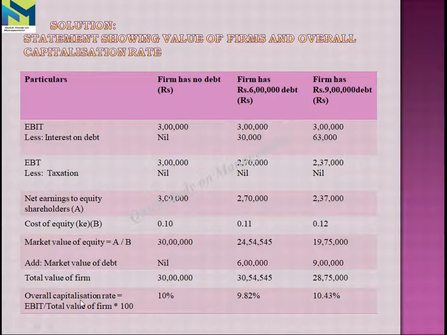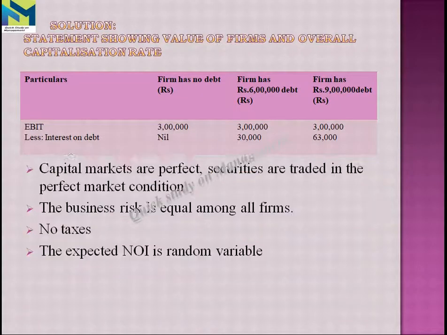The overall capitalization rate formula is EBIT divided by total value of firm into 100, right? The EBIT is 3 lakhs. So 3 lakhs divided by this 30 lakhs, the value is 10%. Again 3 lakhs divided by 30 lakhs 54,545, the value is 9.84%. And 3 lakhs divided by 28 lakhs 75,000, the value is 10.43%. This is our overall capitalization rate.